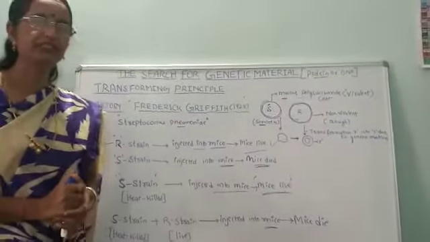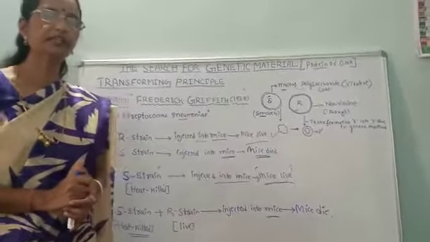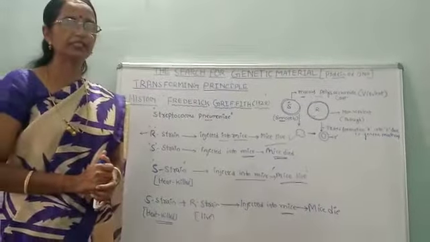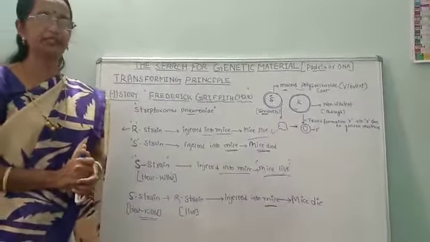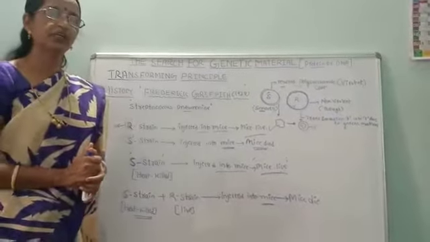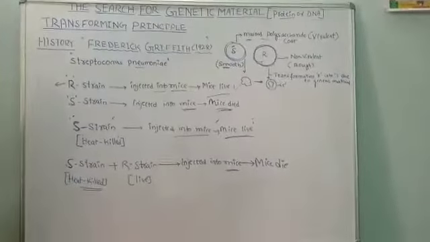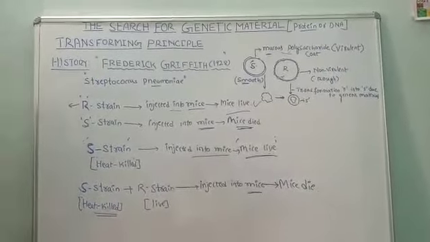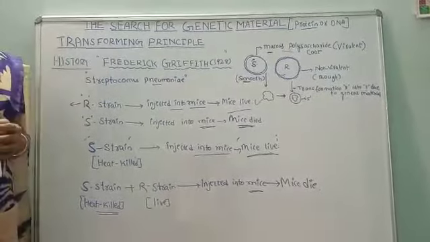Hello students, today we are going to continue the same topic, that is molecular biology. In that, the search for the genetic material. So in the year 1928, a scientist by name Frederick Griffith experimented on mice using Streptococcus pneumoniae. He discovered the transforming principle.